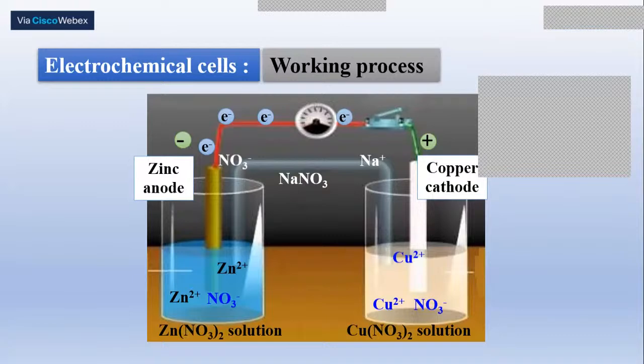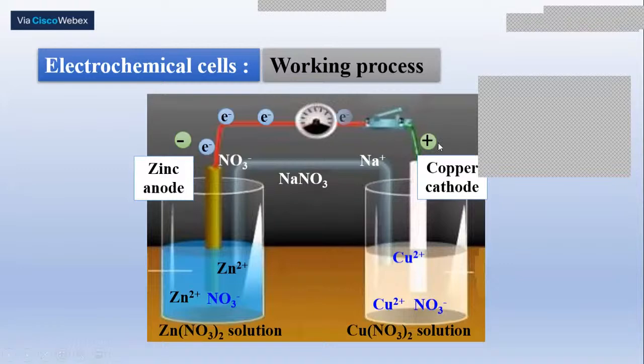And here, zinc is acting as the anode, and it is assigned the negative sign, because in a chemical cell like this, oxidation at the anode is associated with the release of negatively charged electrons. Therefore, the anode is always assigned the negative sign, whereas the cathode is assigned the positive sign, because the negatively charged electrons are consumed here, and positively charged copper ions are moving towards the electrode. Therefore, it is assigned the positive sign. So remember this point clearly: in the case of an electrochemical cell, galvanic cell or Daniell cell, the anode is the one where oxidation takes place, with the negative sign, and the cathode is the one where reduction takes place, with the positive sign.